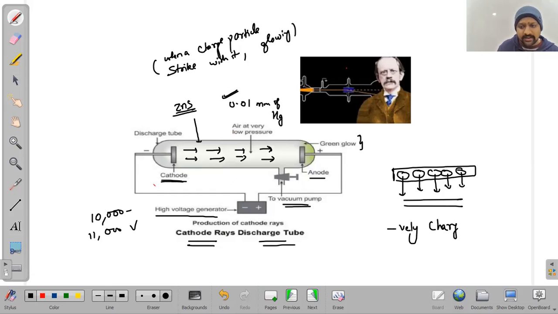Why did they conclude that these are negatively charged particles? Because these particles are moving towards the anode, and the anode is positively charged. And we know that opposite charges attract each other. Therefore, these negatively charged rays are moving towards the positive charge.